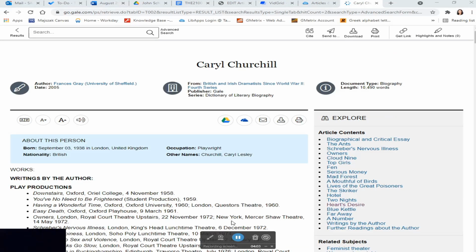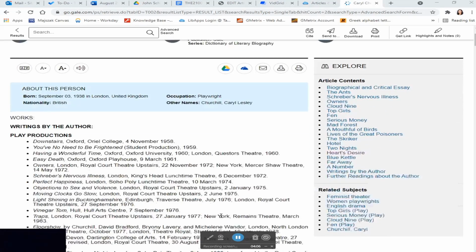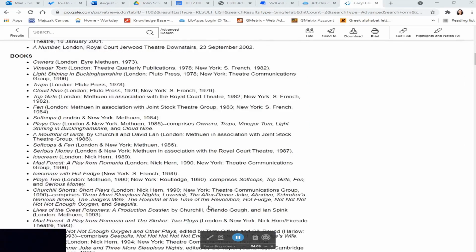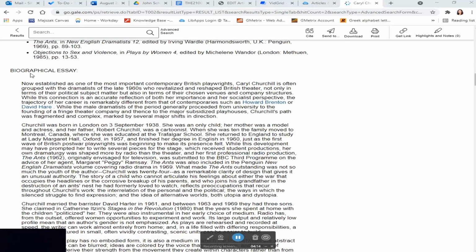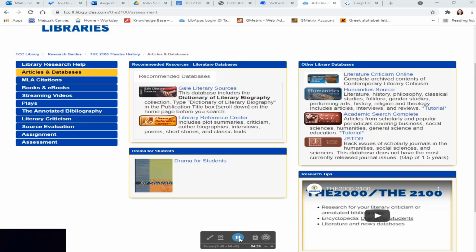And one last thing I will say is remember that you are writing a literary criticism paper, not a biographical essay. So while this might have biographical information and it may be helpful for you to understand the playwright, do not simply talk about the playwright's life or story or what happened to them or where they were born. You want to go further and talk about why they are significant in theater, what they did in theater that had an impact, what kind of messages that they were sending, why they did certain themes or styles or strategies. That's more of where you're going with the literary criticism essay.